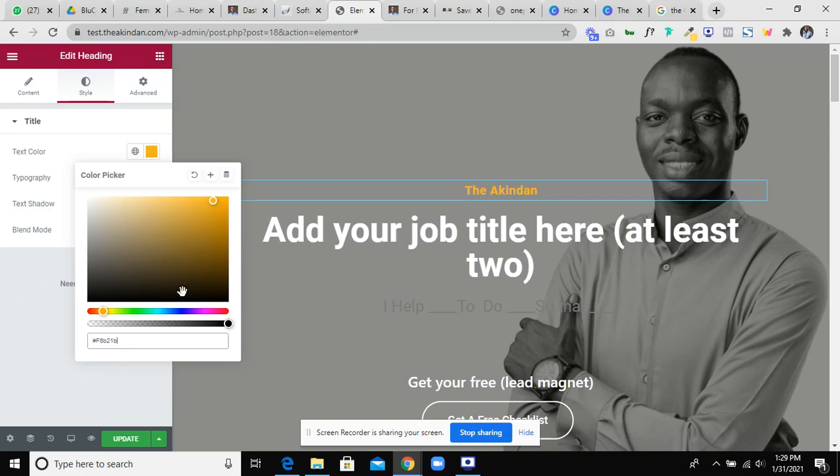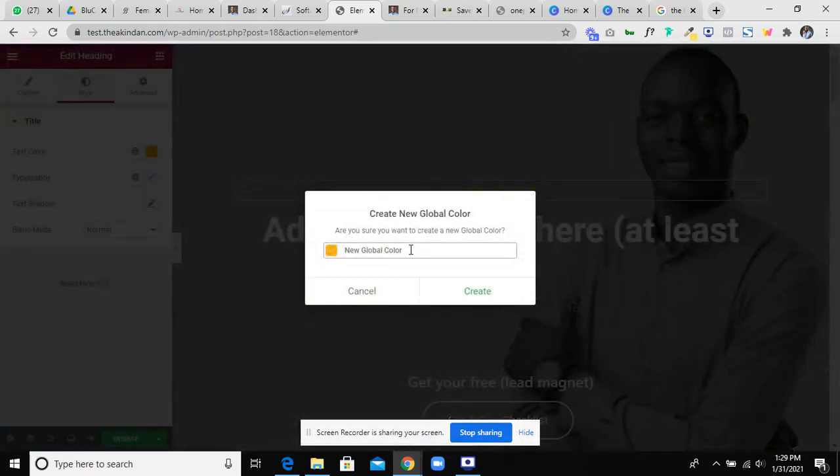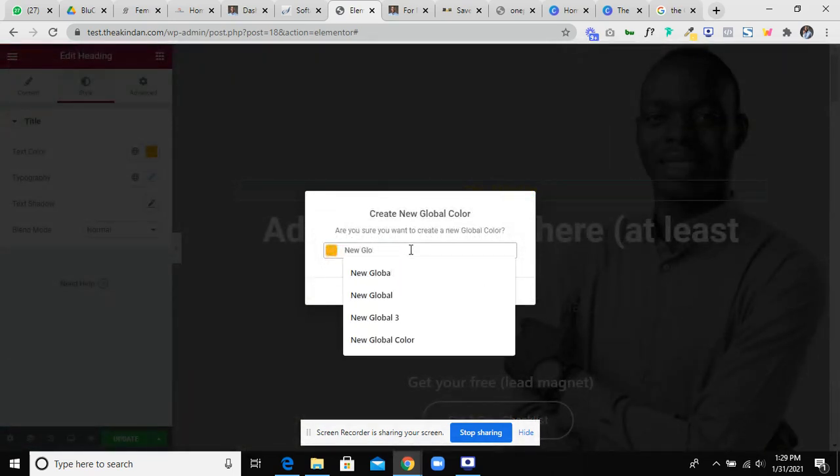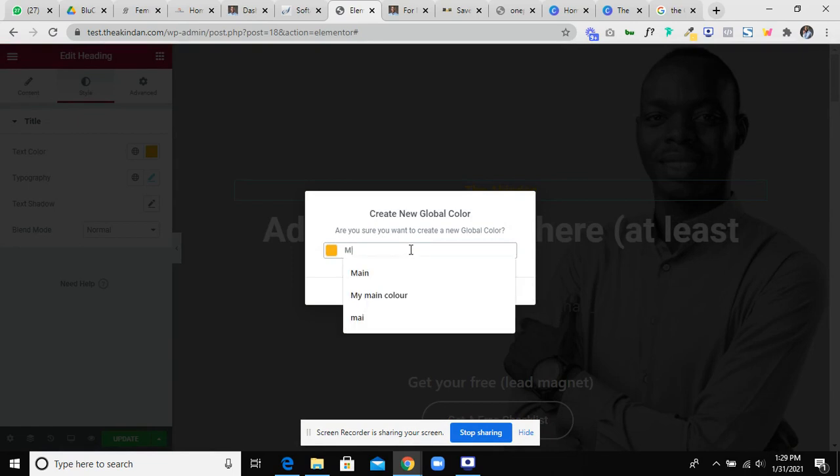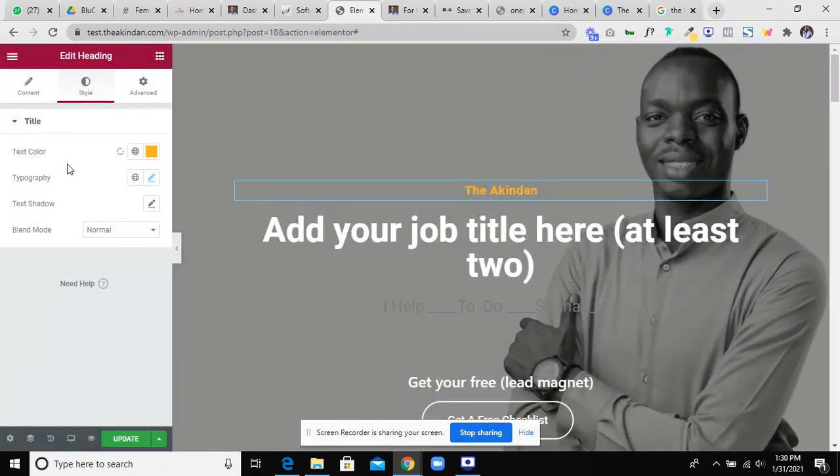So once I have my color code, I can click on this plus button to add it permanently to Elementor. Let me give it my main color, and I create. So next time I'm on any other page, I can always click this global button, and then I can find my color.